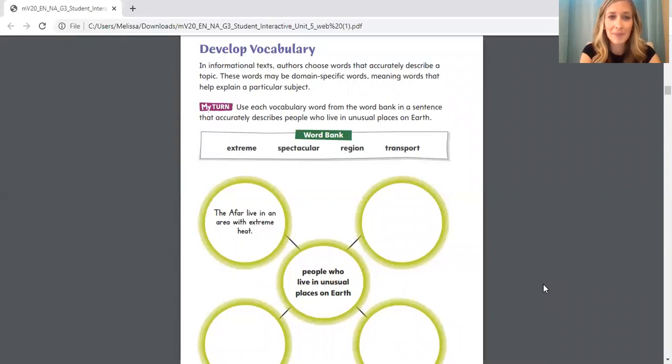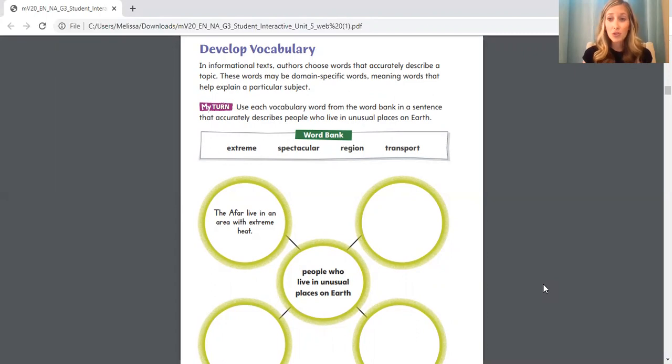Develop vocabulary. In informational texts, authors choose words that accurately describe a topic. These words may be domain-specific words, meaning words that help explain a particular subject. My turn. Use each vocabulary word from the word bank in a sentence that accurately describes people who live in unusual places on Earth. Okay, so what does that mean?